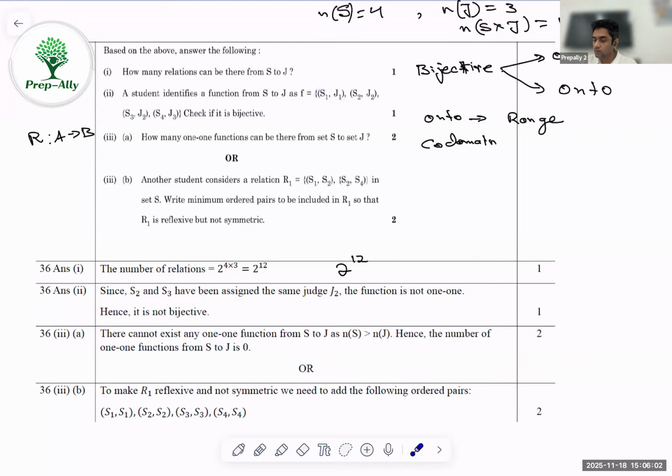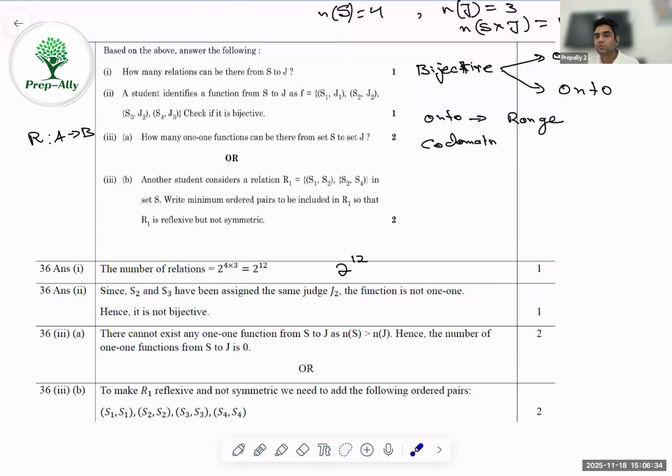Now, if we look over here, S1 is mapped to J1, S2 is mapped to J2, S3 is mapped to J2, and S4 is mapped to J3. So we can see it's not one-to-one because S2 is mapped to J2 and S3 is also mapped to J2. So it's a many-to-one function because two different elements are mapped to one. S2 and S3 are assigned to the same judge, so it is not one-to-one. Hence, it's not bijective. Even if you prove only that it's not bijective, you get 1 mark.